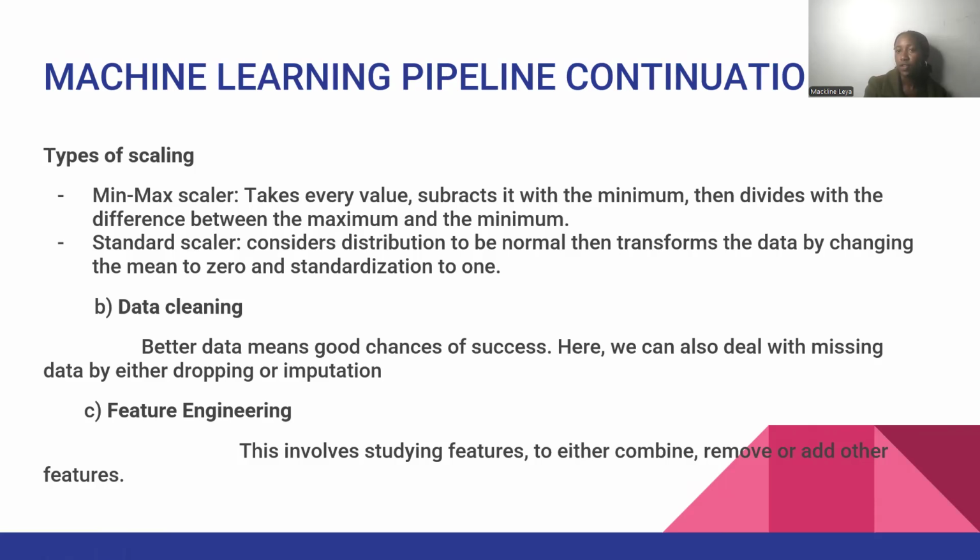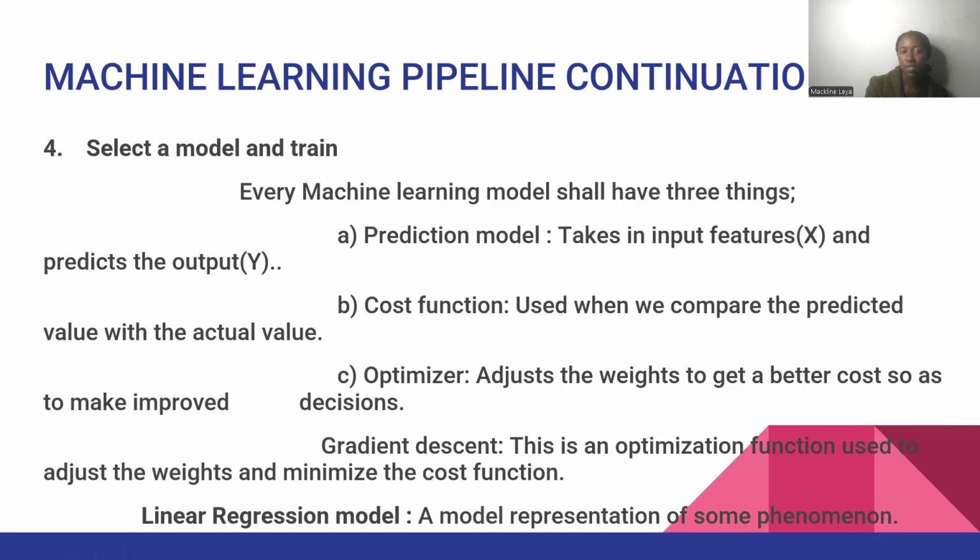We shall collect the different sounds from cars in different conditions, and from that we shall have, let me say, the frequencies from these sounds, and the amplitudes from these sounds. So from that data collected, we shall have to denoise our data, and that is what we call data cleaning. We also have feature engineering, whereby we shall study the features. We shall combine, remove, or even add other features. So the fourth step in the machine learning pipeline is selecting a model and training it.